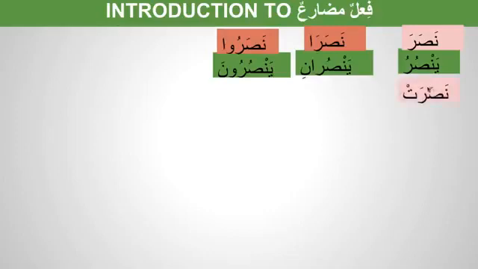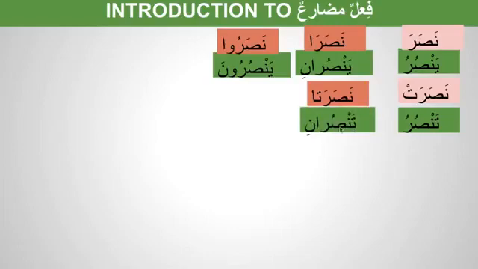So hiya nasarat. So we have taw tanisi here in past tense. What do we have in present tense? It's tansuru. This ta is alamatu mudariya. It's not taw tanisi. It's not a fa'il. It's the alamatu mudariya. So it's called tansuru. Hiya tansuru. Nasarta, nasarata will be tansurani.